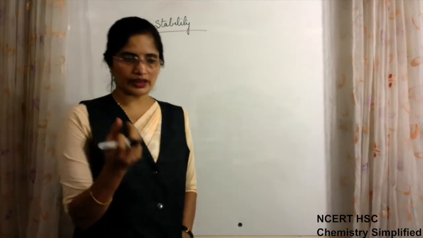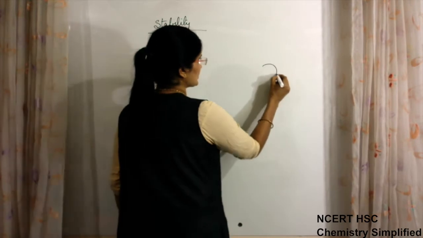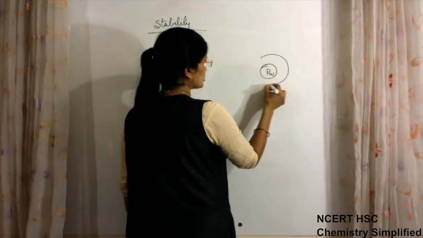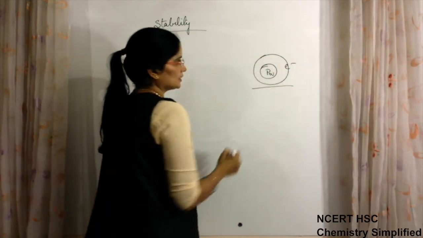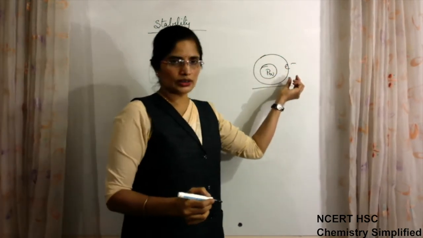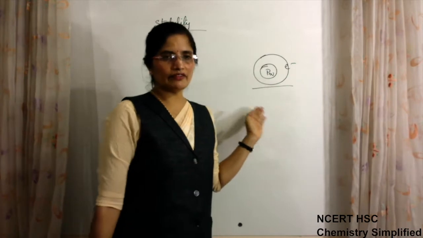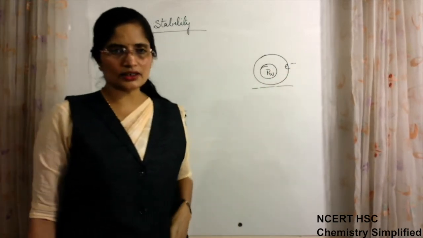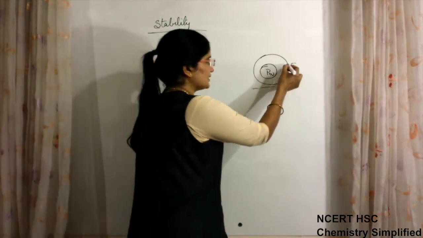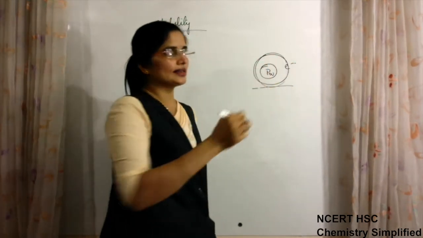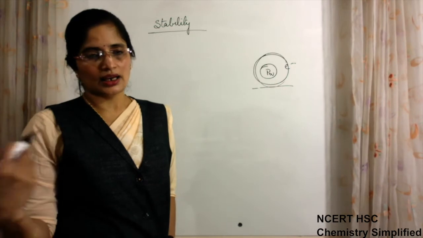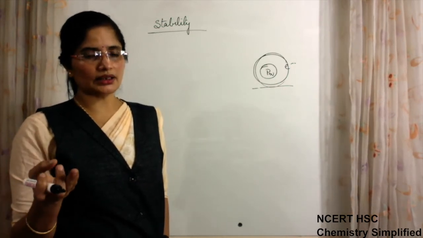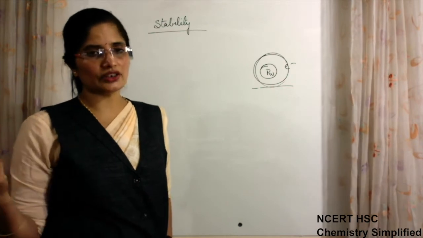According to wave nature, if a nucleus is there with protons and neutrons in it, and electrons are moving around it, then when electrons move, they get accelerated, and when accelerated, they emit energy in the form of radiation. Every accelerated particle will emit some energy.